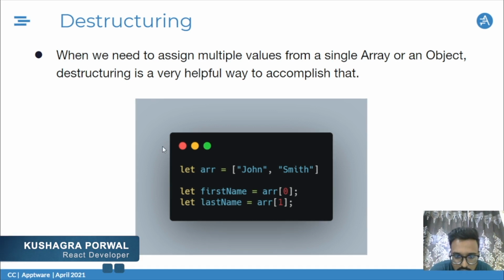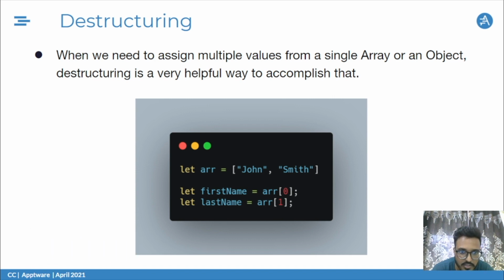So we'll be talking about some of the features of ES6. I'll be starting with destructuring. Many times we have observed that we have to use multiple values taken out from a single array or an object. So far the syntax that we have been using, as we can see on the screen, is that we take the index position of that particular array, or we use the key of the object to assign the value.